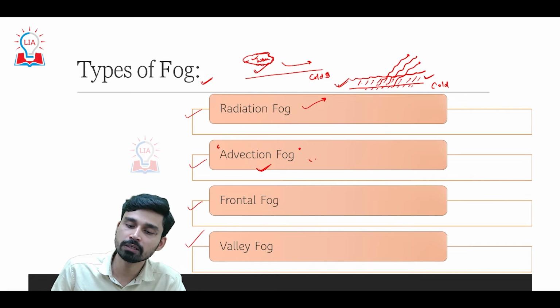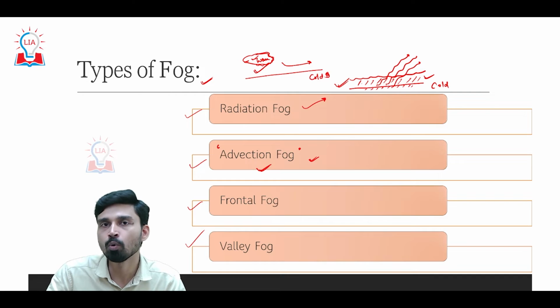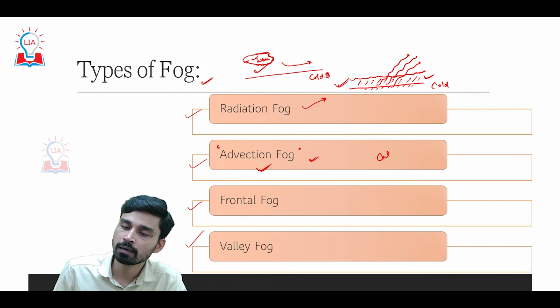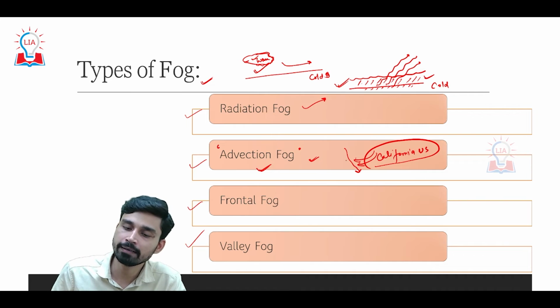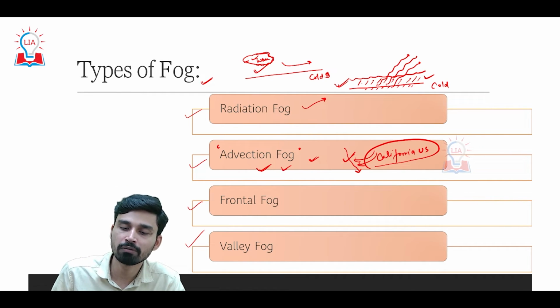This kind of fog we will generally see around those parts of the earth where we have cold ocean current flowing through. To give you an example, around the California region of the United States of America, we have a cold current called the California current that flows through, and that is why when the warm air from the land of California goes toward the sea, it comes into contact with this California cold current and thus results in the formation or development of advection